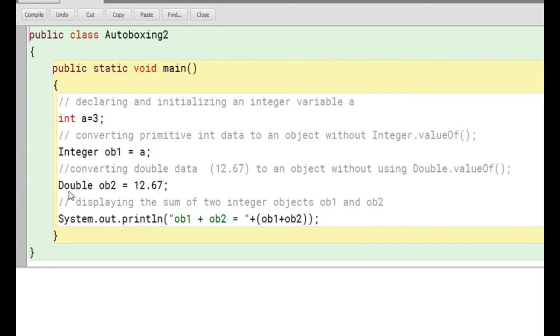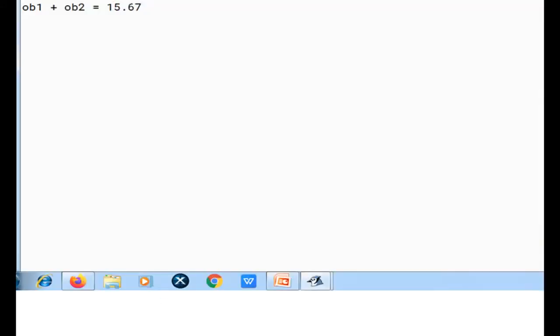Double ob2 is equal to 12.67. Here also I am skipping Double.valueOf. So here also the Java compiler will automatically give it to the program. And the third line, you are printing the sum of two objects ob1 and ob2. Just in the next slide you will see the output of this program. So this is the output without using Integer.valueOf or Double.valueOf.